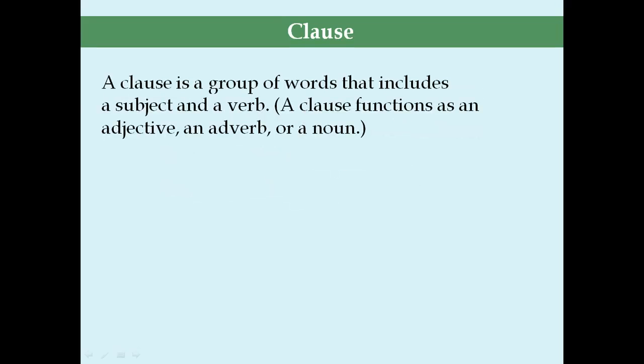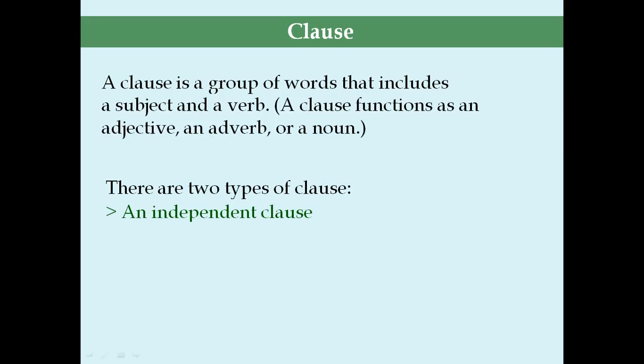So, what is a clause? A clause is a group of words that includes a subject and a verb. You should also remember that a clause functions as an adjective, an adverb, or a noun. There are two types of clause: an independent clause and a dependent clause.